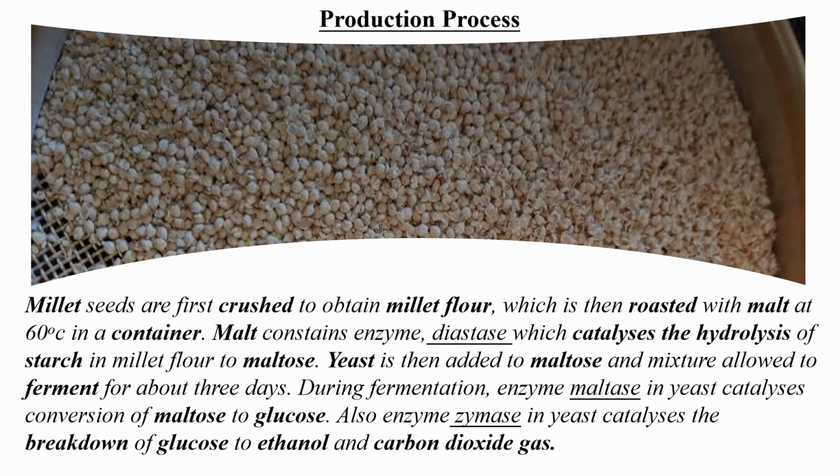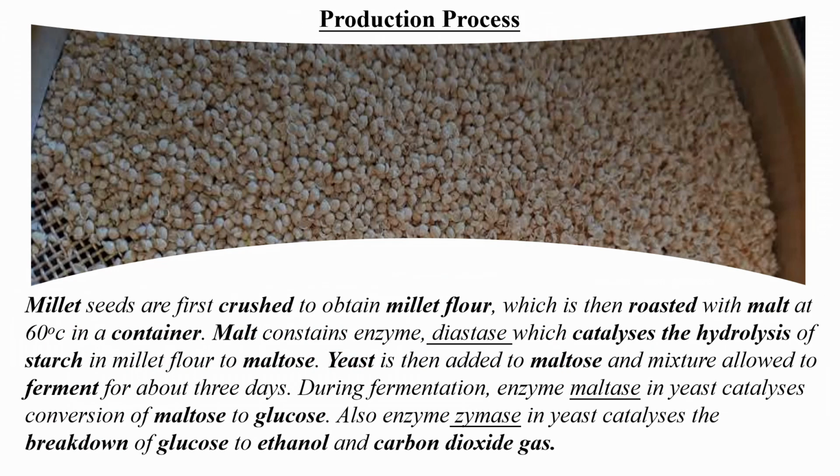Secondly, present the process of production where you state the physical processes, chemical processes, vessels that you use, the purification process, and please ensure that you are so coherent. For example, millet seeds are first crushed to obtain millet flour, which is then roasted with malt at 60 degrees in a container.